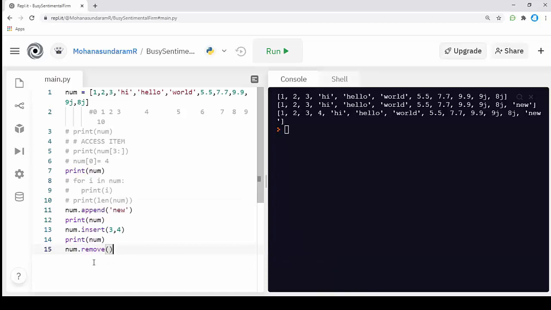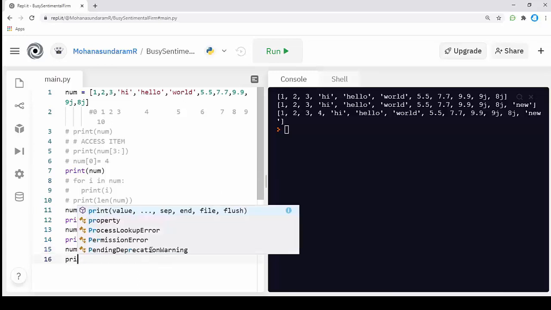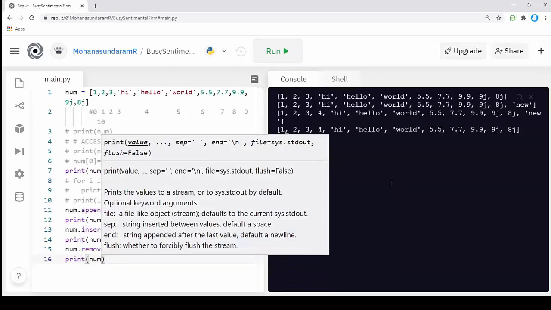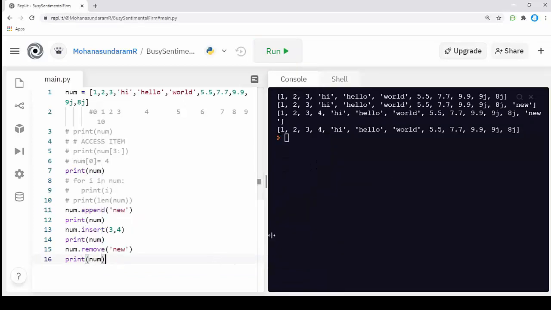In the previous example we have seen that in appending we use the variable. In remove, I'm going to call the variable that I want to remove. In this scenario, I just want to remove the new value that I have inserted now. I'm going to remove the value new. Now I'm printing my list. You can see that the new value has been removed. This way we can remove a value from a list.